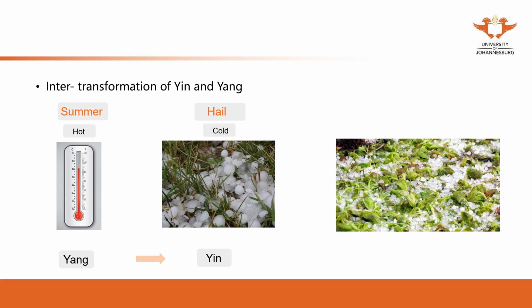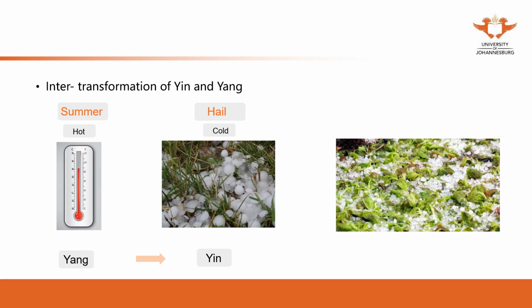So in summer, generally it is hot, and that's the Yang. All of a sudden, because of the hailstorm, it becomes cold, similar to winter. That's Yin. So the intertransformation of Yin and Yang is actually similar. Yang changes to Yin dramatically, and this dramatic change is not the common law in nature.